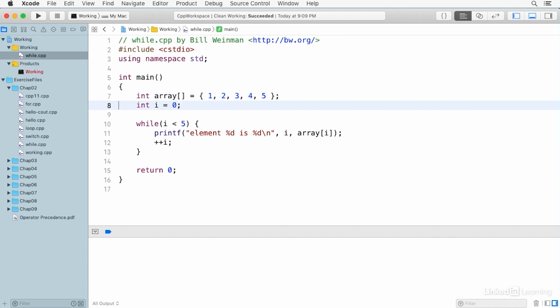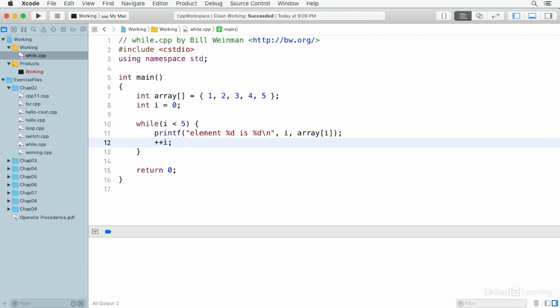and 5. I initialize an integer variable called I at 0, and then in the while loop, I test while I is less than 5. So the while loop has a condition in parentheses, and that condition is tested for while it's true. The while loop will continue running, and when that condition gets to false, the while loop will stop. And so here, you'll notice that at the end of the block, I increment I, and so at some point, I will no longer be less than 5, and the while loop will stop.